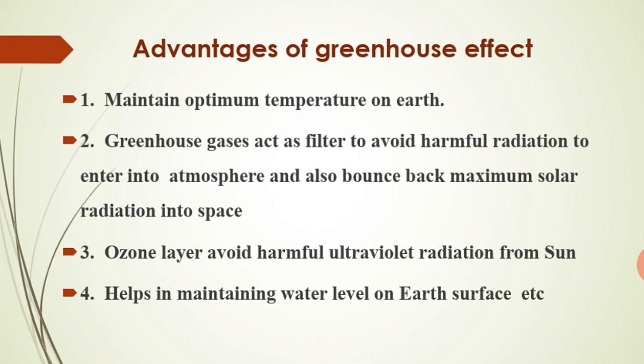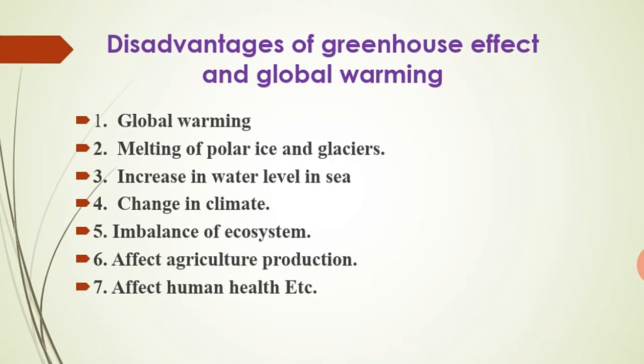Greenhouse gases act as a filter to avoid harmful radiation entering the atmosphere, and also bounce back maximum solar radiation into space. तो रेडिएशंस एक तो फिल्टर करता है, मैक्सिमम सोलर रेडिएशंस बाउंस बैक होता है, कुछ बाउंस बैक होता है, कुछ एब्सॉर्ब होता है. In that way it minimizes the solar radiation coming on earth's surface. The ozone layer also filters the UV radiation coming from the sun, and it also helps in maintaining water level on earth's surface. Okay, so these are some advantages.